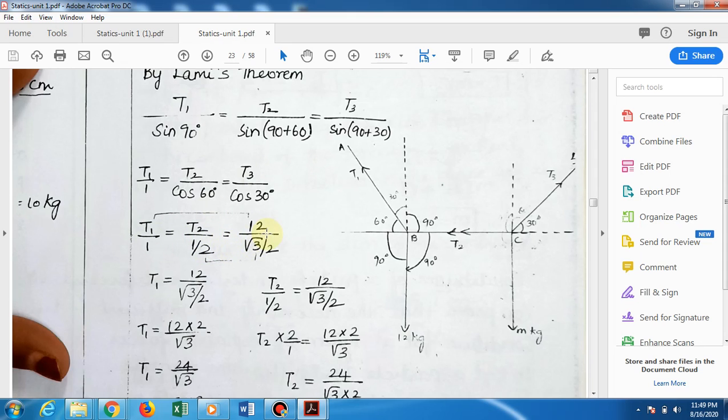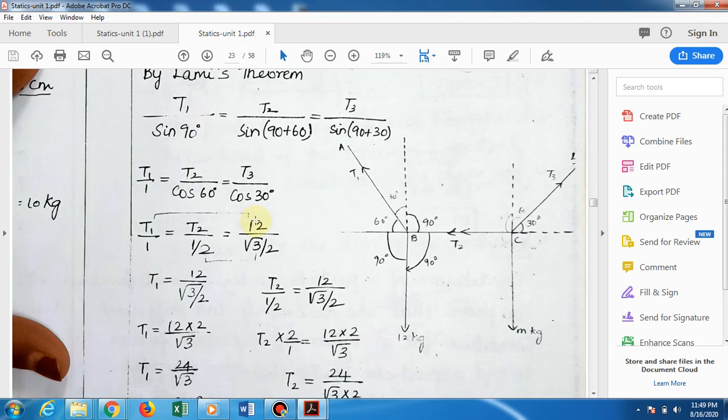Then here it is not T3 but 12, 12 kg. So you will get 12 divided by cos 30. Instead of T3 you put 12 itself, because B is in equilibrium subject to the forces T1, T2 and 12 kg.